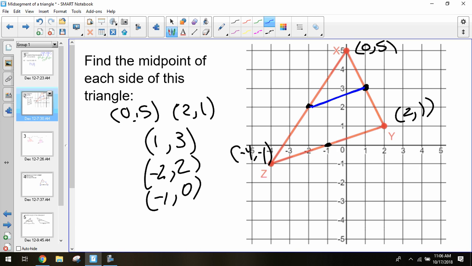Think about some things that we've talked about so far in geometry this year. What are some things we've talked about? Actually, it is like a smaller version. When we get to similarity of triangles, we'll talk about how they relate, but we won't focus on that today. That is something to keep in mind. What else do you notice?